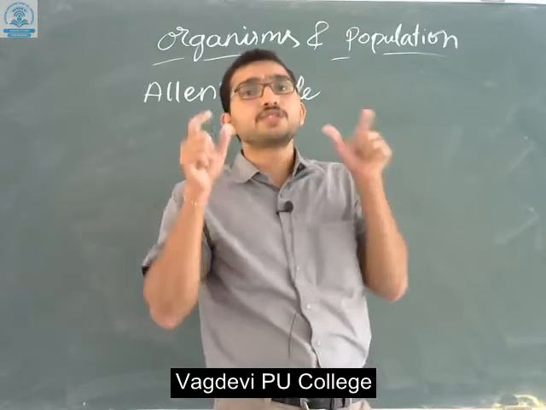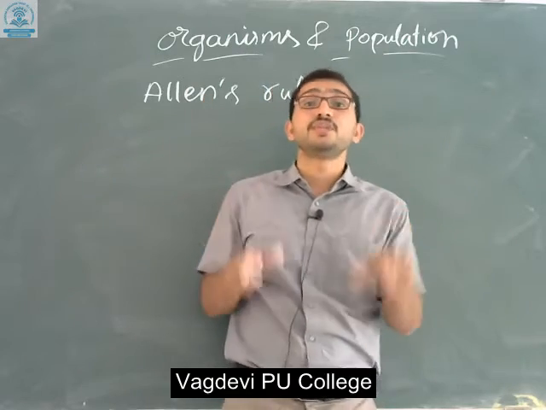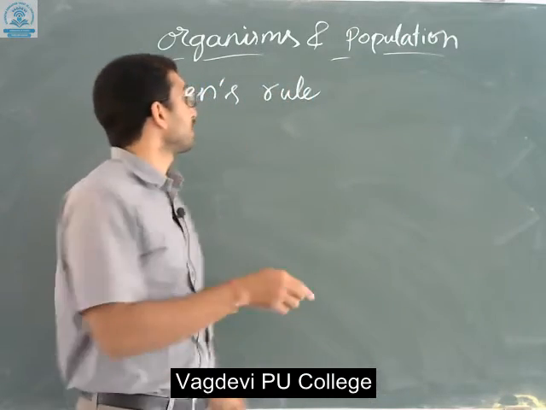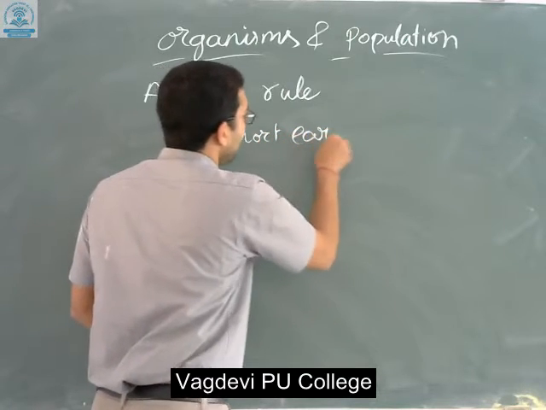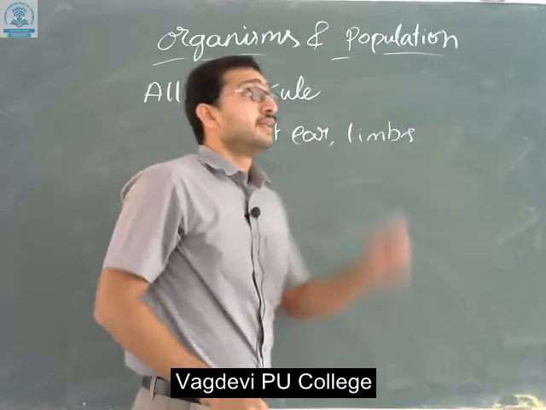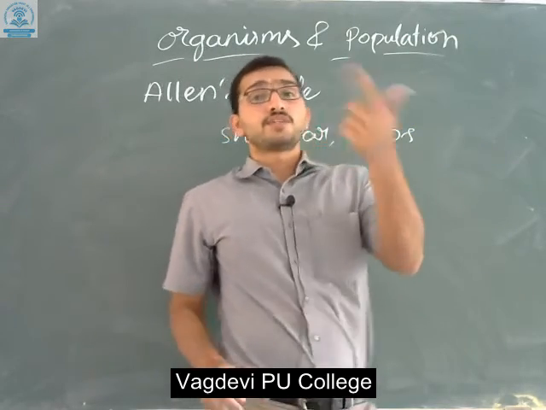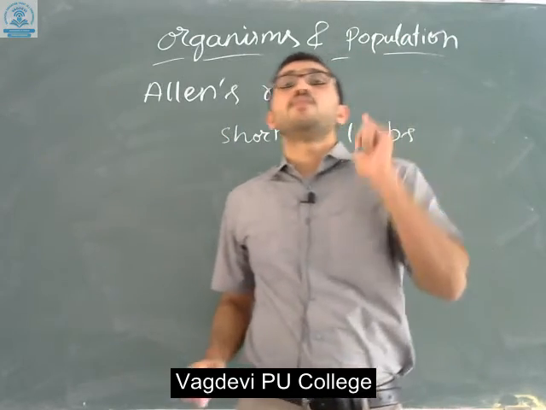So the heat which is present in the body will not escape from the body due to the presence of short ears and limbs. These do not allow heat to escape from the body.